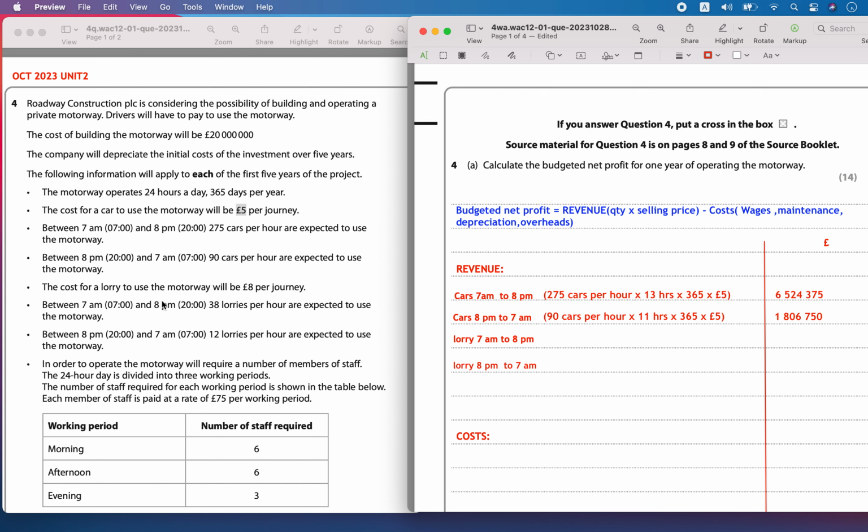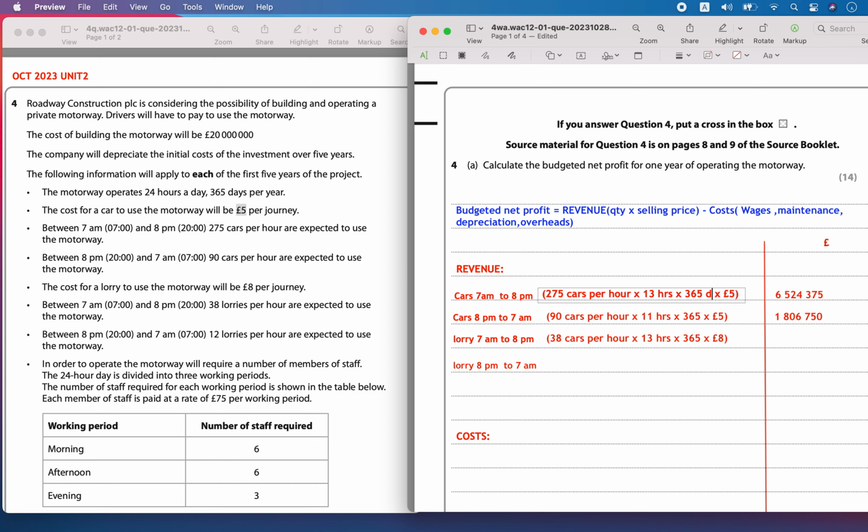Okay, so this is how much revenue is going to be generated by the car. Then there are lorries that are going to be operated. Let's see how many lorries are going to be operated. The estimate is 38 lorries per hour, from 7 a.m. to 8 p.m. That is, they are going to be operational for 13 hours, 365 days, and they are going to charge 8 pounds. So now let's calculate 38 into 13 into 365 into 8 pounds.